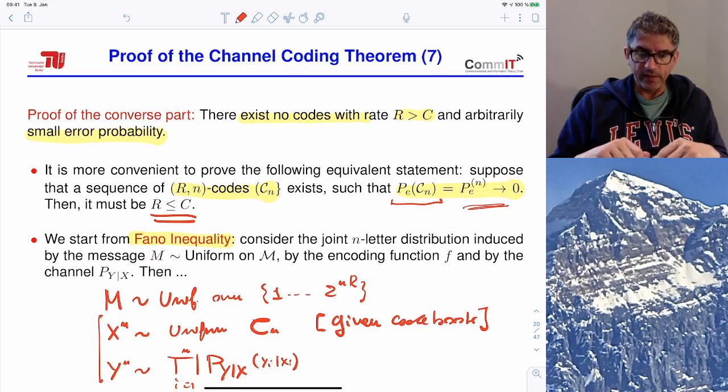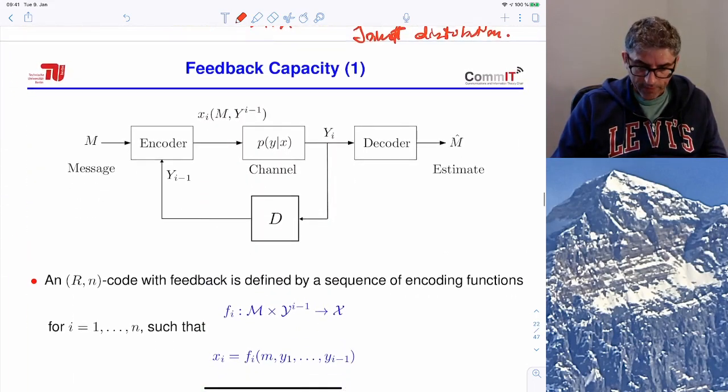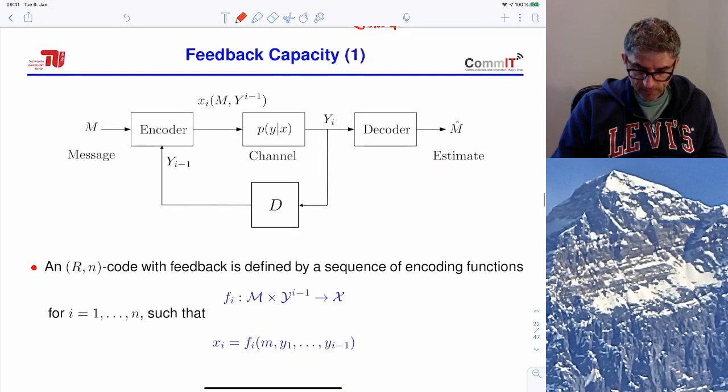It's a proof pattern that can be replicated to other examples or to other cases.